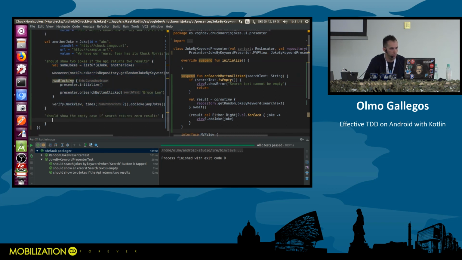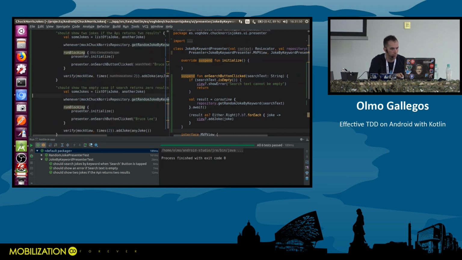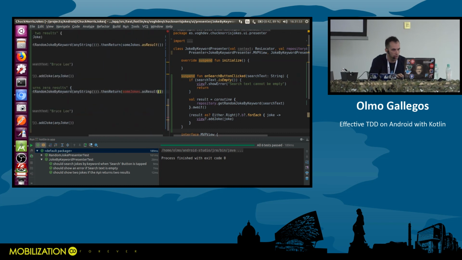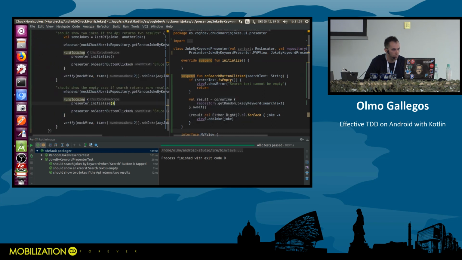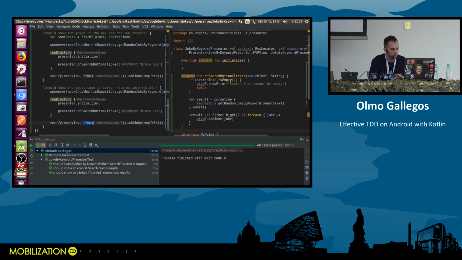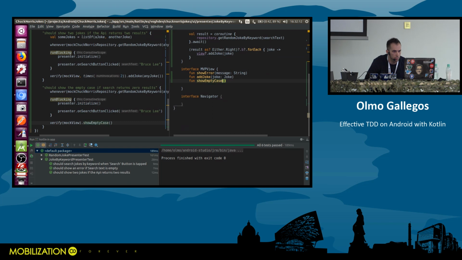I don't need this. I need an empty list in here. Okay. And that's fine. And I want my view to show the empty case this time. All right. The empty case is just a TextView that says there were no results. Okay. So let's implement it. Joke by keyword.